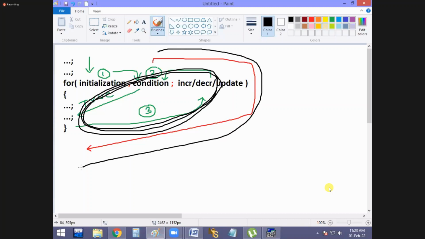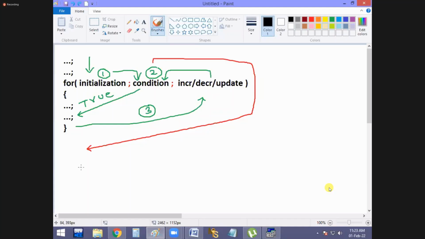When the condition is false, then only this program is going to quit. Then your for loop automatically stops. And now can I say like this? Only the first time initialization happens. See that, the program starts with initialization, later condition, after condition increment or decrement, again condition statements.